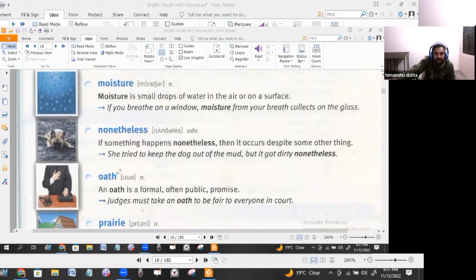Now the next word is oath. Usually we take an oath early in the morning during prayer time. An oath is a formal, often public promise, like I will do this or that.